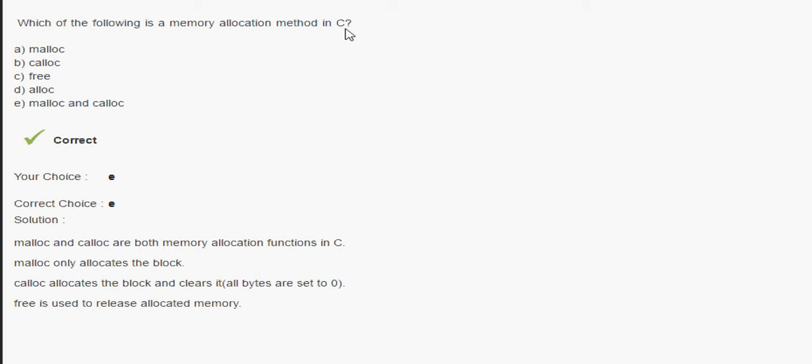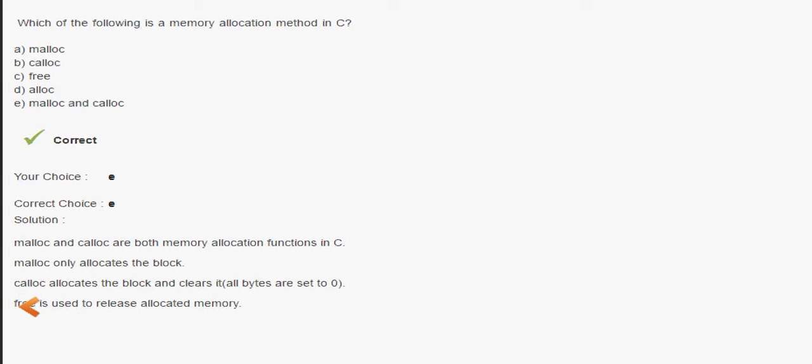Now there is a difference between them. Both are memory allocation functions in C, but malloc only allocates the block, and calloc allocates the block and clears it. Memory allocation is done using malloc by allocating the block, not by clearing it. Free is one of the functions.